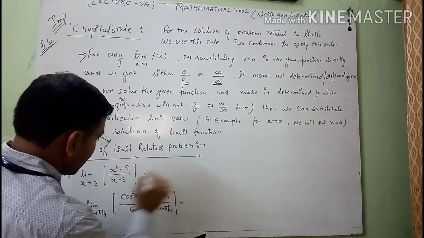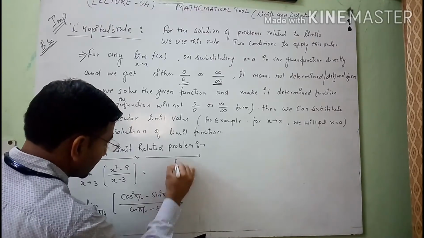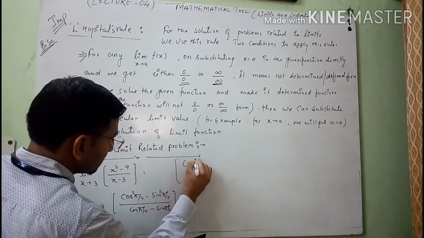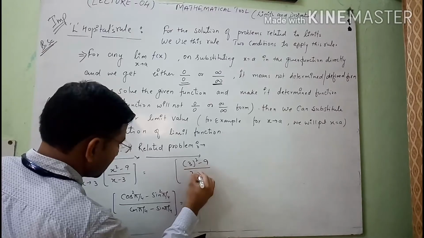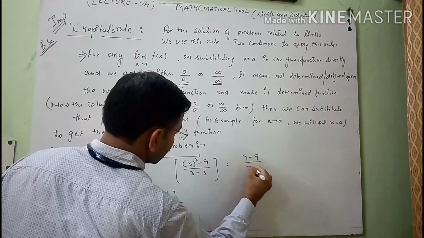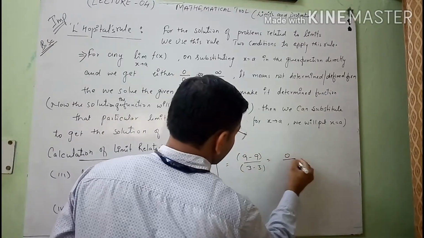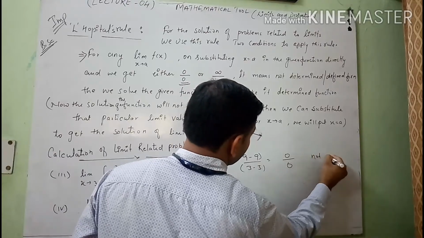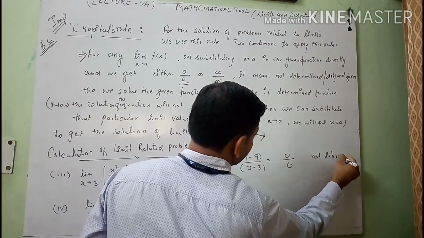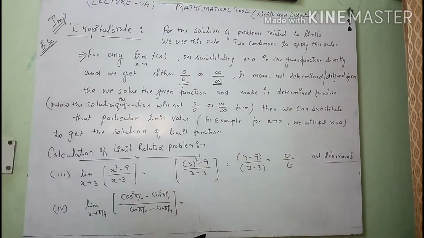First of all, if you want to substitute the value of x equals 3 here directly, then what you will get: 3 square minus 9 upon 3 minus 3, it means 9 minus 9 upon 3 minus 3, it will give us 0 upon 0, not defined, or you can say not determined. We cannot determine the value of this.